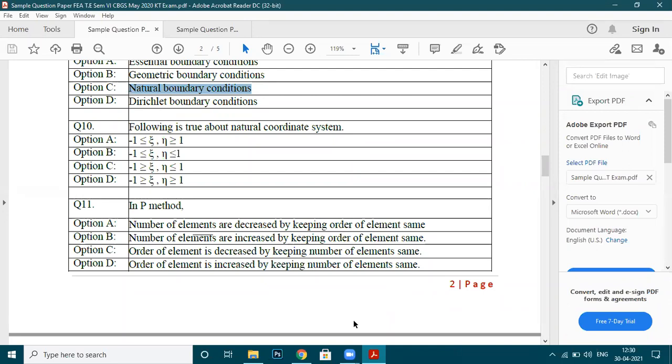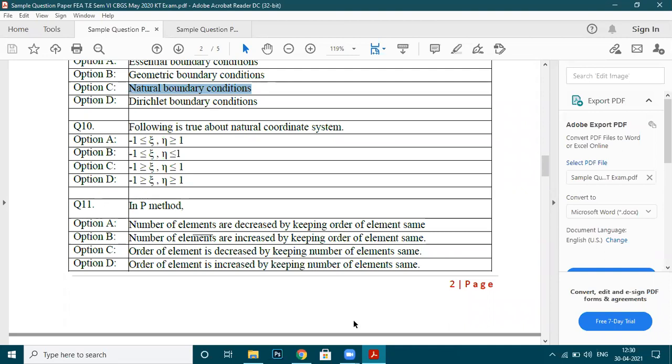No, option A is not correct, because in zeta and eta we need to fit the entire thing between -1 to 1. We need to fit everything between -1 to 1. I hope now you understood.